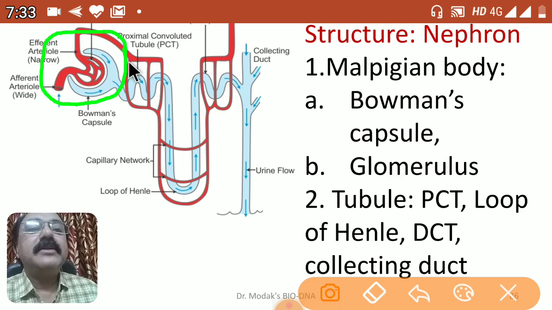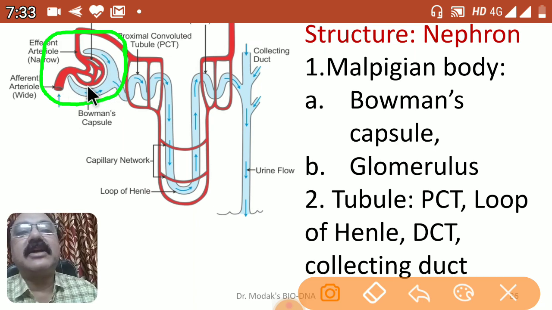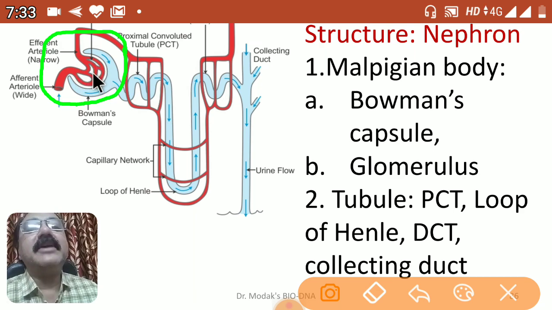This Malpighian body consists of two parts. Here the cup-like structure is called Bowman's capsule. Yes, this cup-like structure is called Bowman's capsule. It is the terminal-most part. And in the cup-like structure of this Bowman's capsule, there is a network of blood arterial capillaries. You can see here it is a